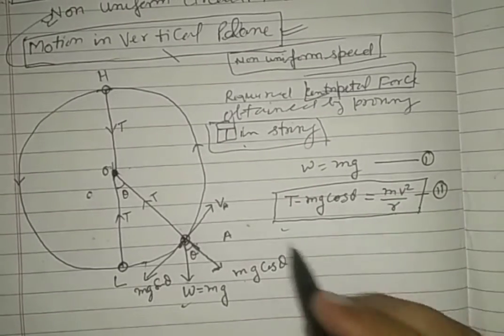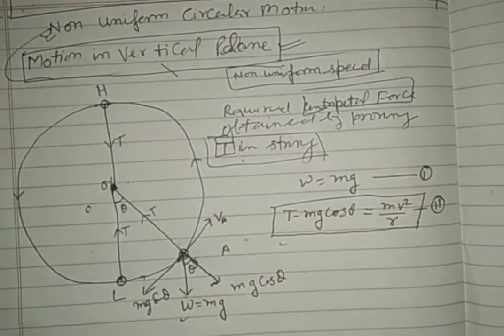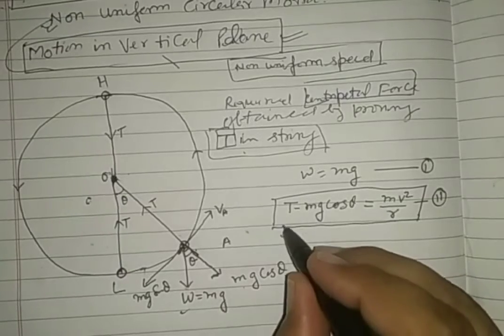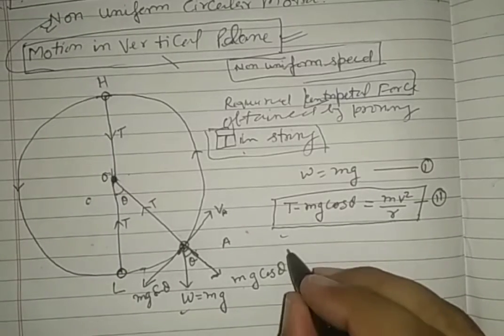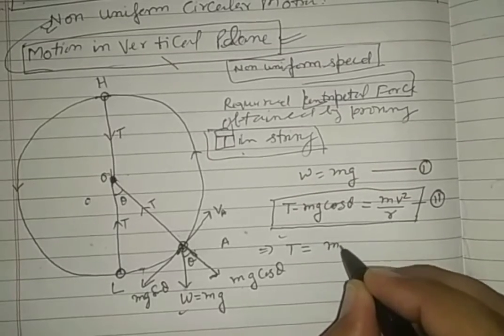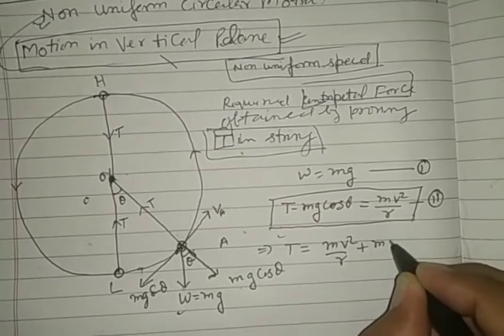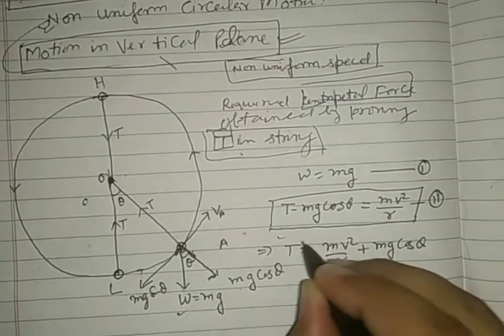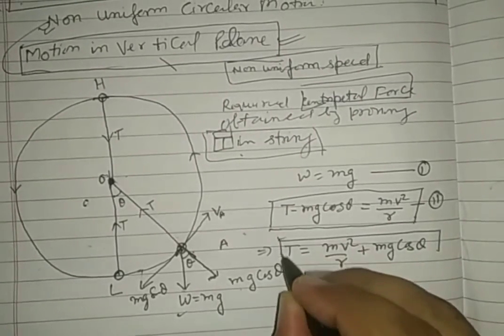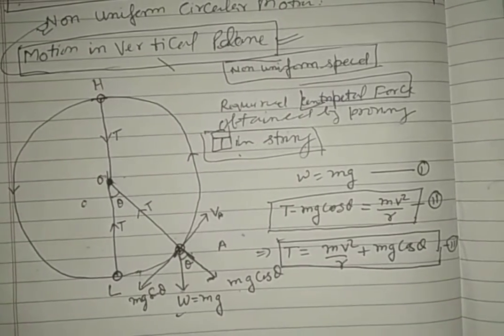A small rectification here in the concept, by taking this diagram under consideration. By this equation we can say that tension is equal to mv square by r plus mg cos theta. This is equation number 3.